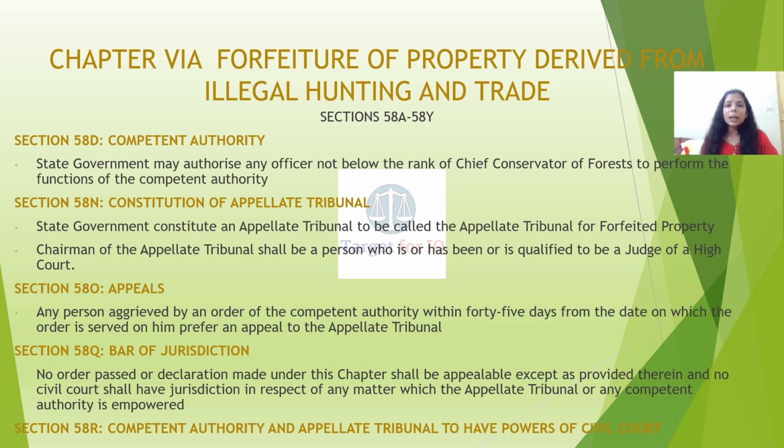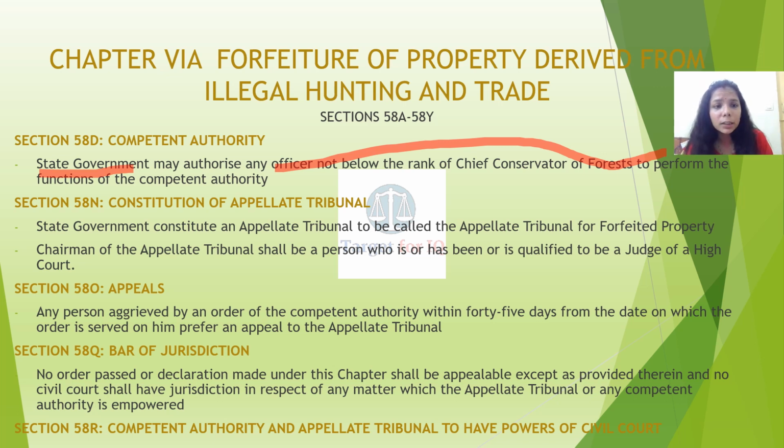Chapter 6A, forfeiture of property derived from illegal hunting and trade. Section 58A to Section 58Y, competent authority. Section 58D, state government may authorize. Who shall be the competent authority for forfeiture? It shall be authorized by the state government, and shall be an officer not below the rank of Chief Conservator of Forest, to perform the functions of competent authority.